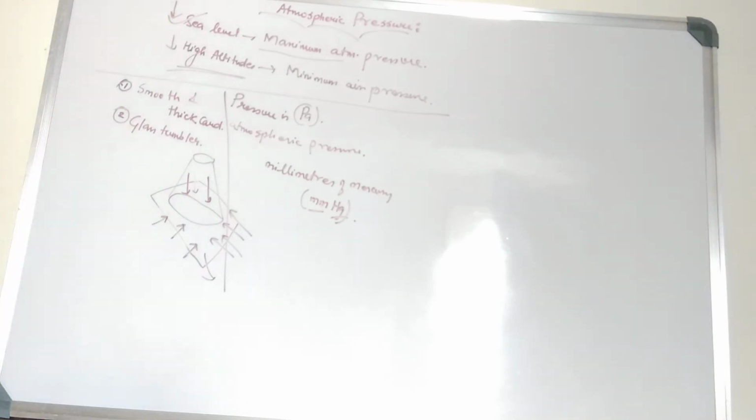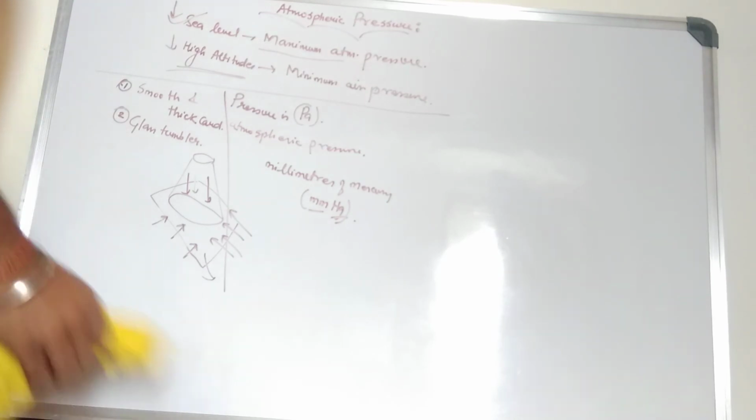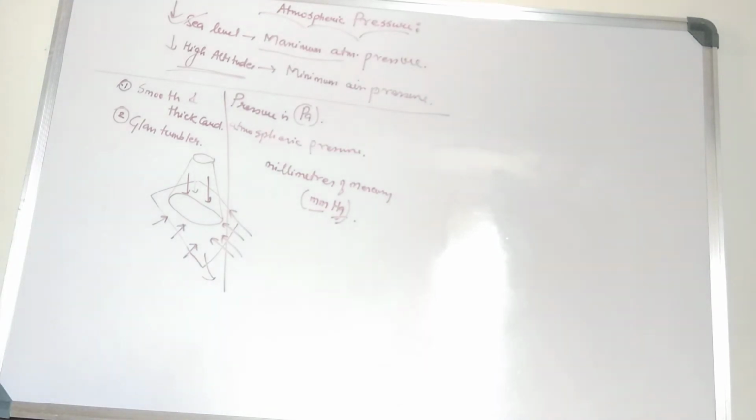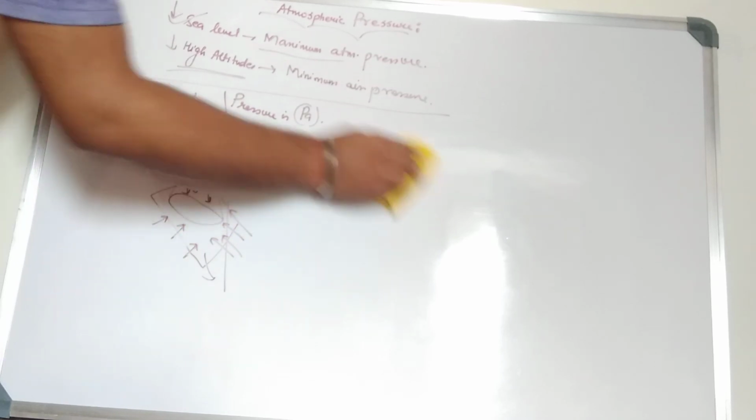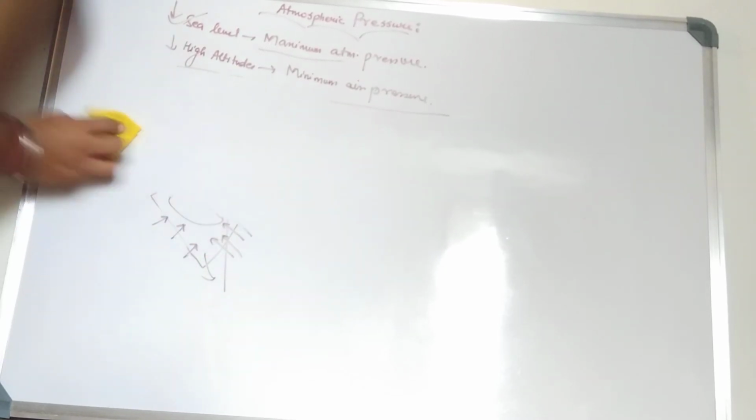Now let's discuss some more examples where atmospheric pressure plays a great role. The second is about a simple ball. Actually, it's not a simple ball, but I will call it that; later I will tell you the name.